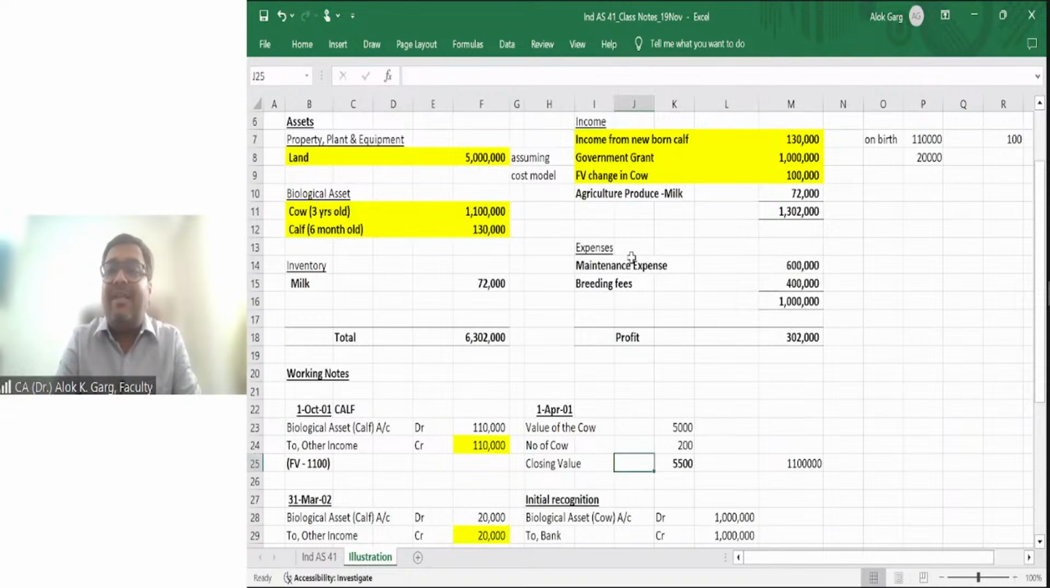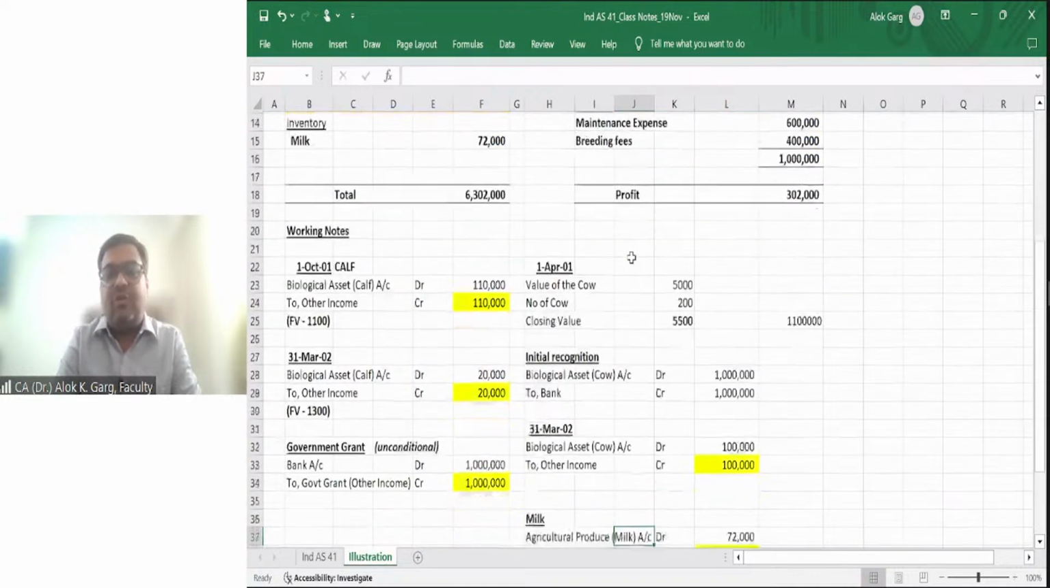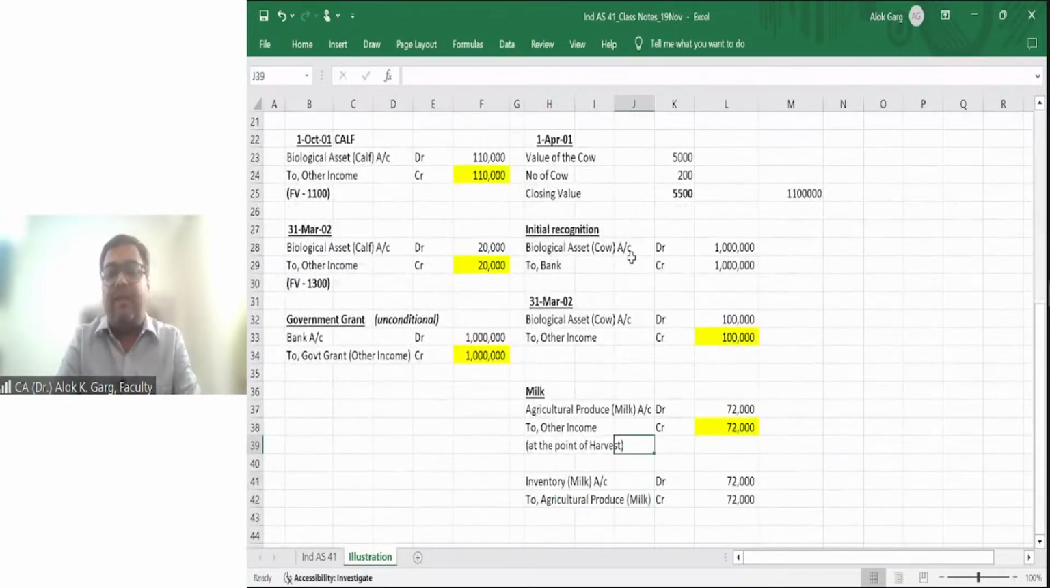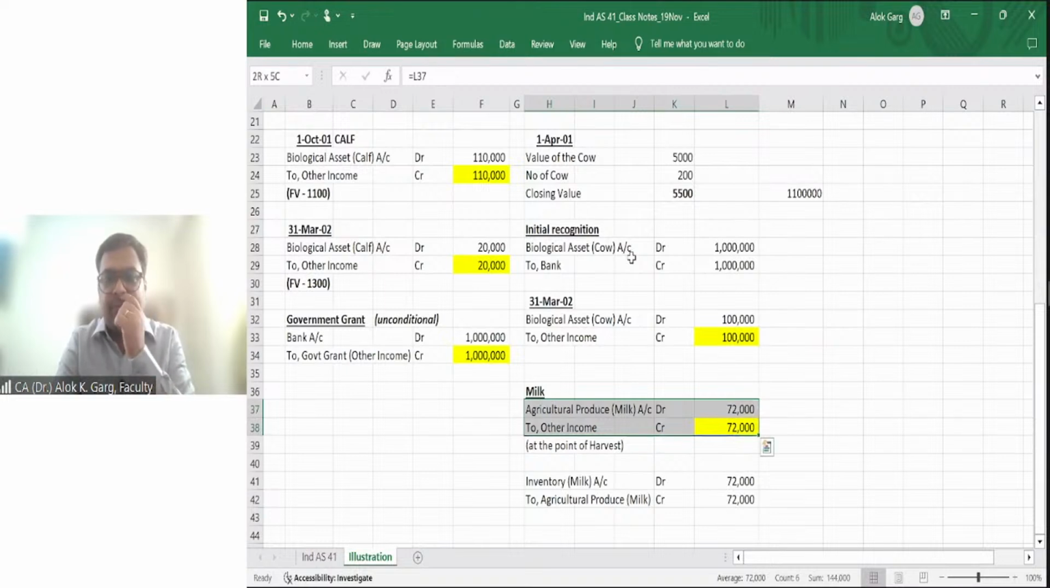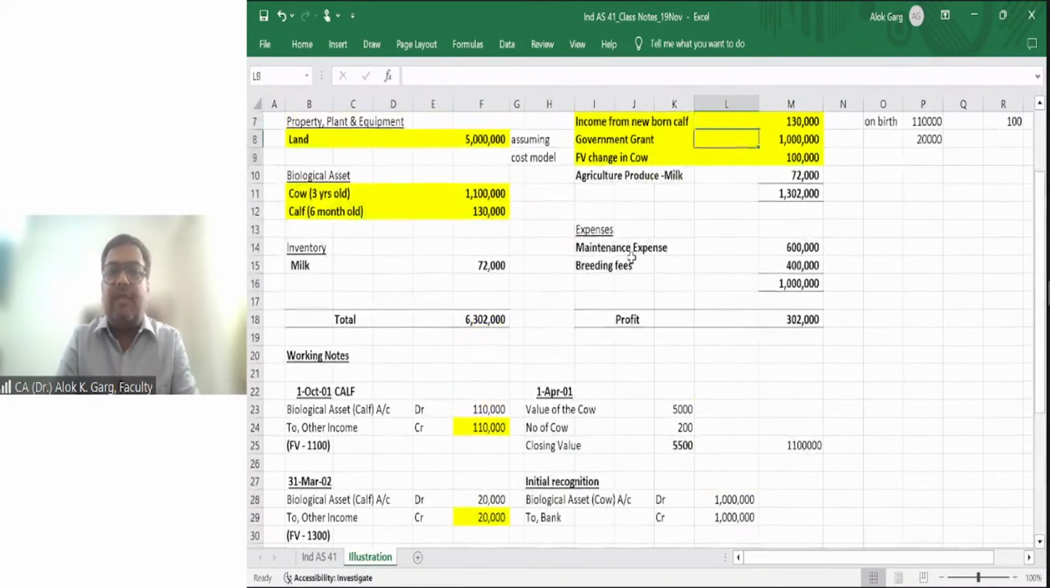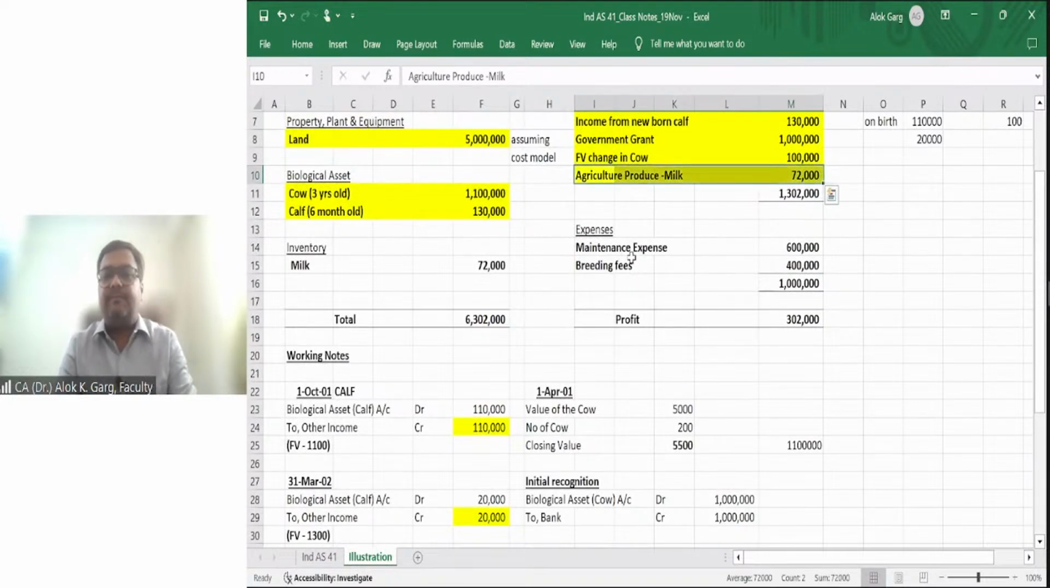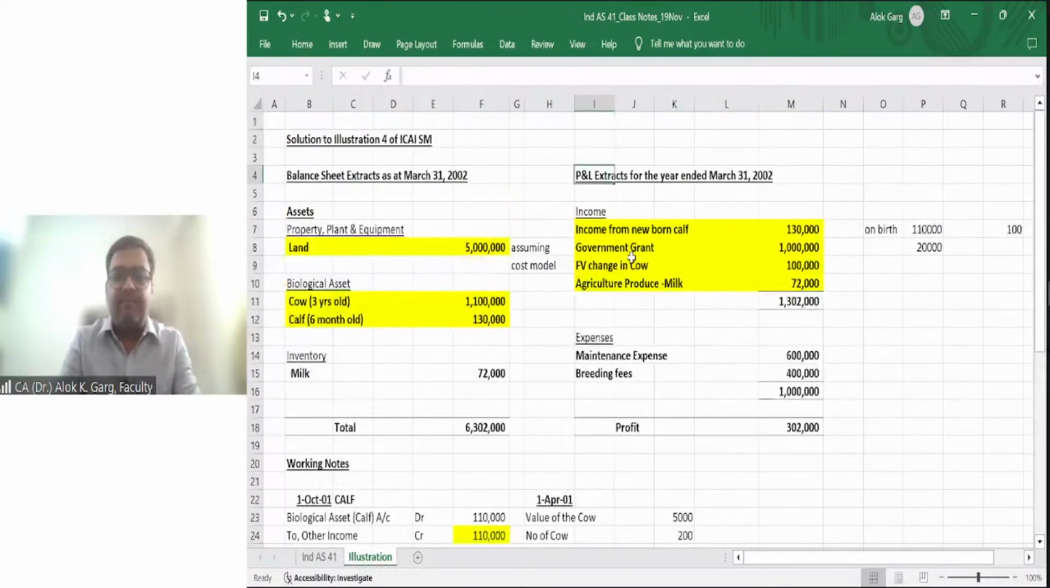Now there is a 3,000 liter inventory of milk also. And the value is 24 rupees. So 3,000 multiplied by 24. Agriculture produce milk account debit to other income, 72,000. So agriculture produce milk, 72,000. Okay. And this milk will be shown as inventory of 72,000.